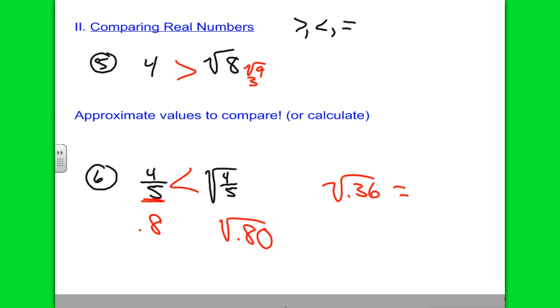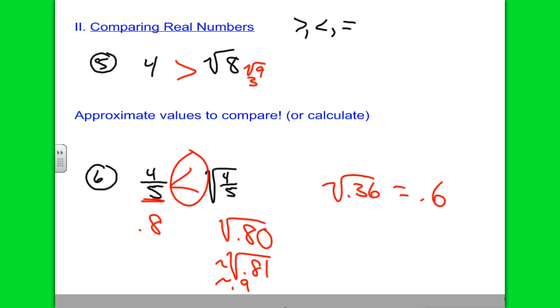This is a little frustrating. What is the closest perfect square to 0.80, Caroline? 0.81. Well, okay, because you're saying it's close to 0.81, right? It's approximately that, so this equals approximately 0.9, right? What's greater, 0.8 or 0.9? 0.9. So again, we have the right symbol here. The square root of a proper fraction is a little greater than, or maybe a lot greater than, the fraction that was in the radical.